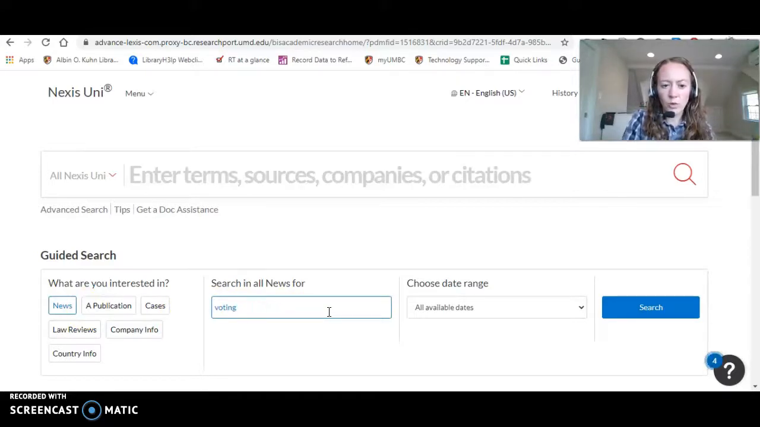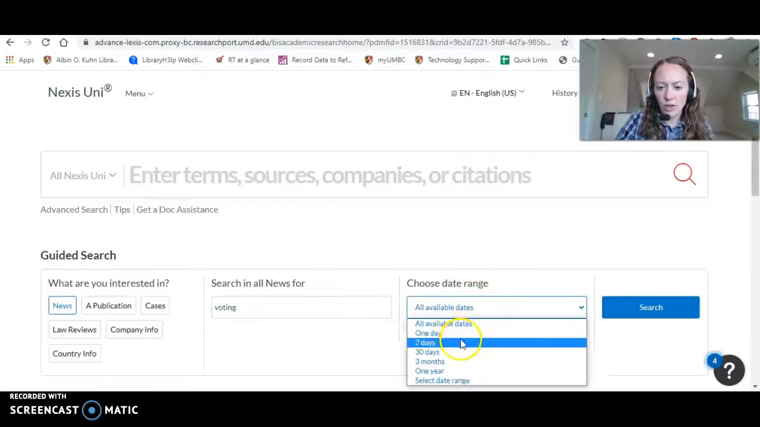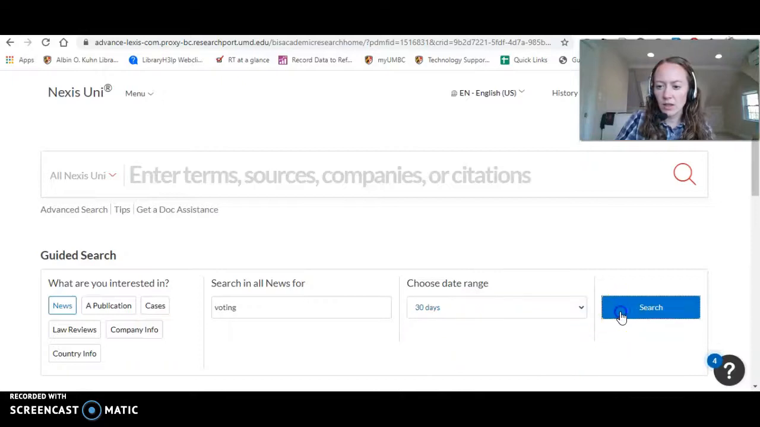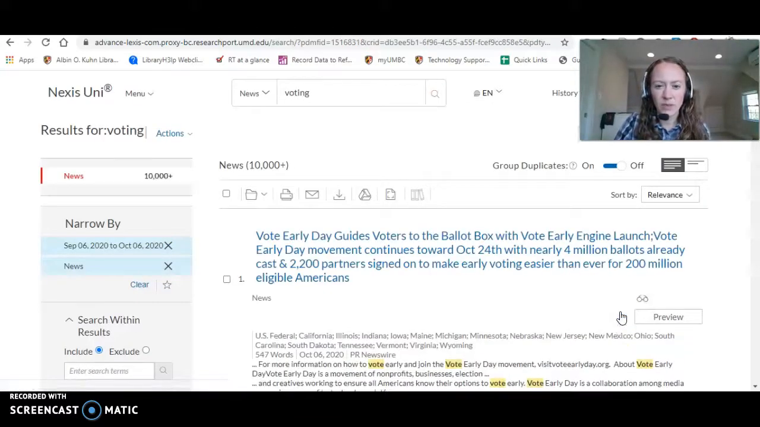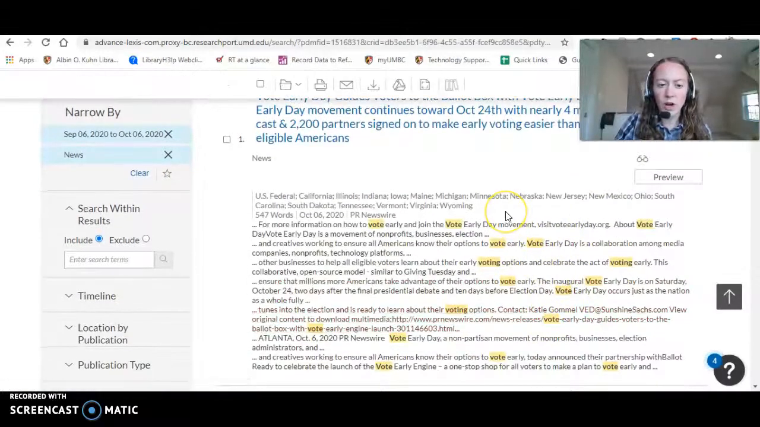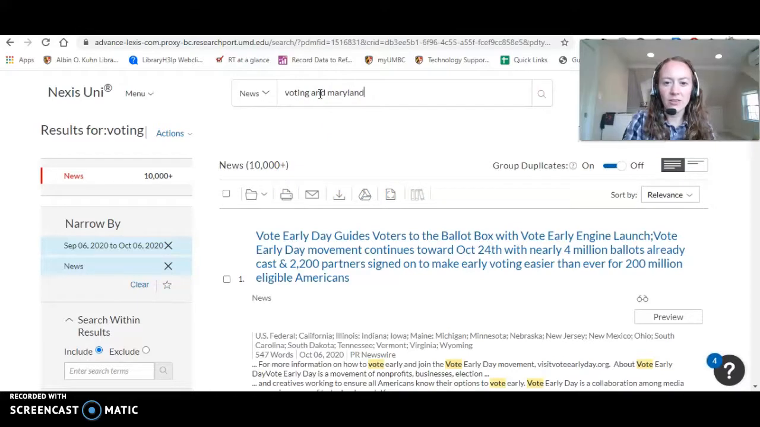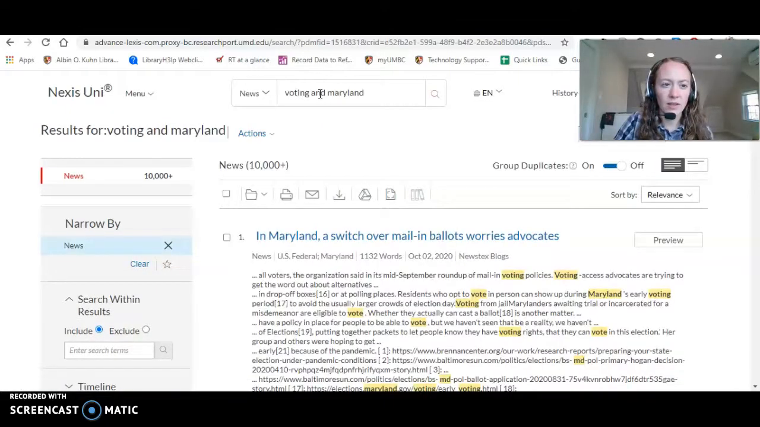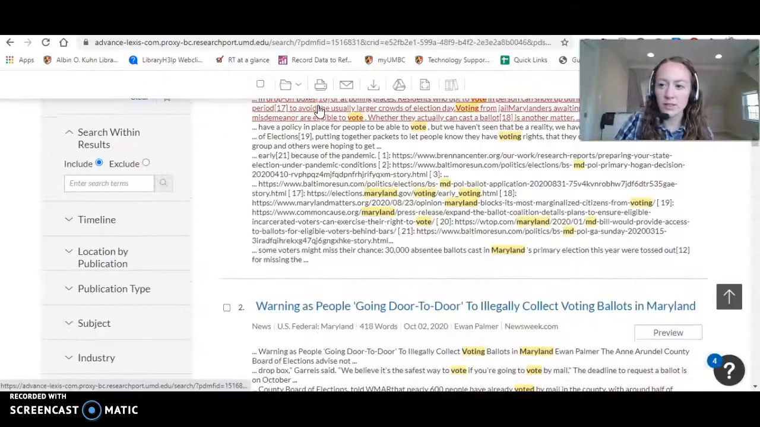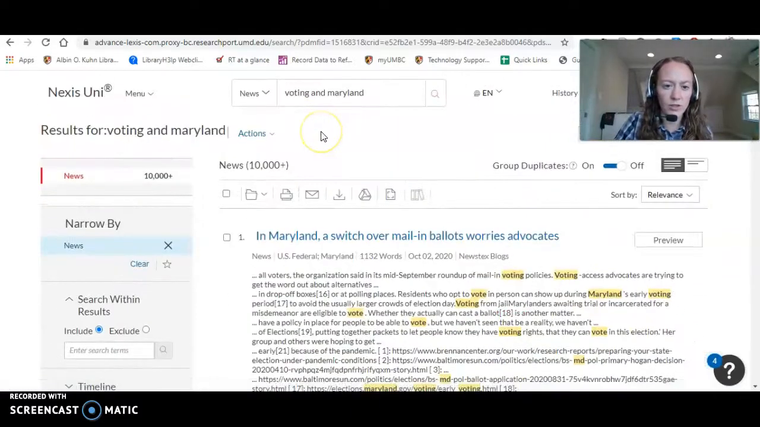Or we can just do a more general search. We can say we want just the last 7 days, last 30 days, and search. And from there, it looks very similar. However, you'll notice with our big broad search, we have over 10,000. We can narrow that down at any point. We still have a lot from that, so it's a broad search.